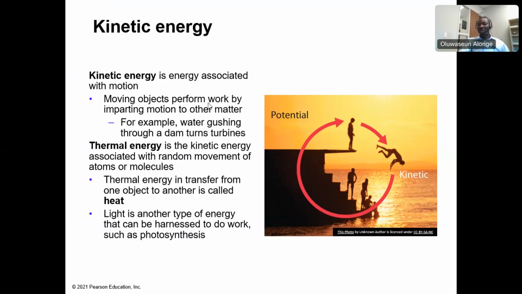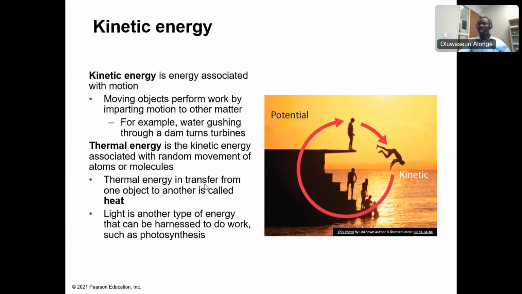Moving objects perform work by imparting motion to other matter. For example, water gushing through a dam turns turbines. Thermal energy, for instance, is a kinetic energy associated with random movement of atoms or molecules, which will generate heat.